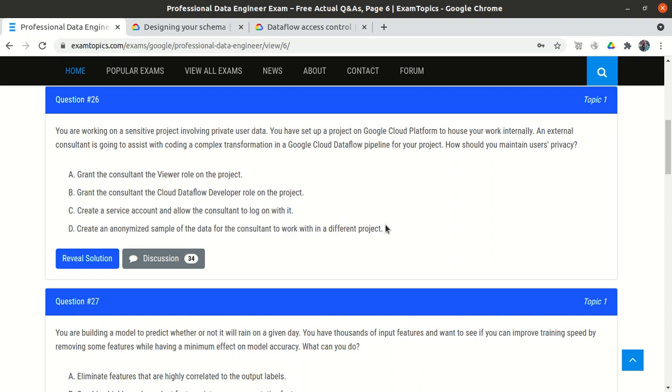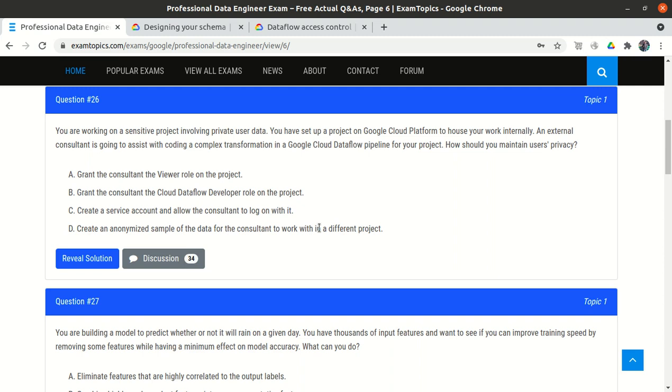overhead, because first we need to create a different project, right? Then we need to load sample data from the original project into this project, and then anonymize the sample data, and then take the consultant's help to set up the complex pipeline. Then once we know how to set up the complex pipeline, we go back to the original project and set up our Dataflow pipeline in the original requested project.